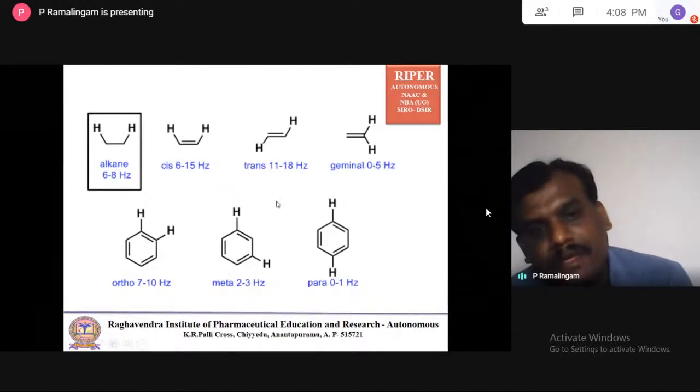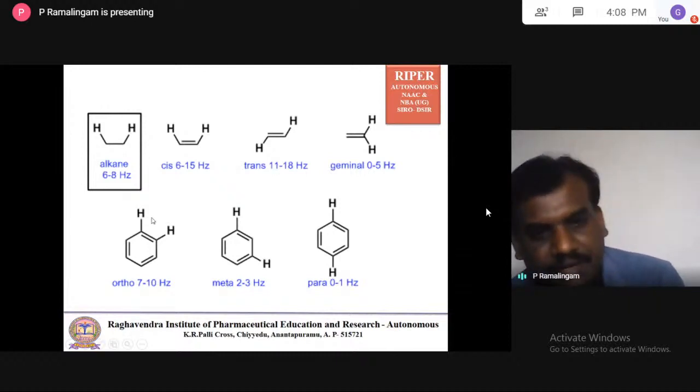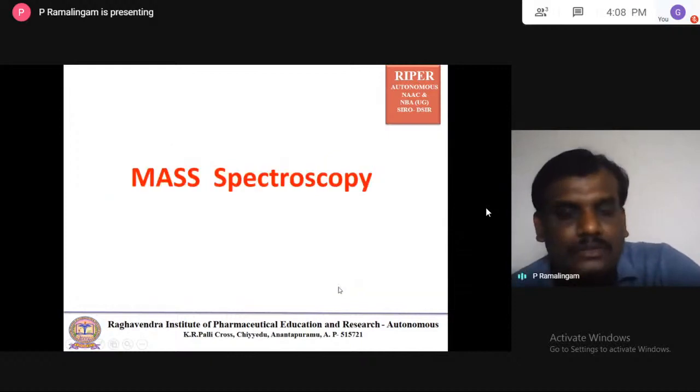It's 0 to 5 hertz. Ortho coupling is always 7 to 10 hertz. Meta coupling is 2 to 3 hertz. Para coupling is 1 to 8 hertz. You can see here these three structures. As the distance increases, the coupling decreases. So for ortho protons it is 7 to 10 hertz. When you come to meta, it's 2 to 5 hertz, and para it's 0 to 1 hertz.